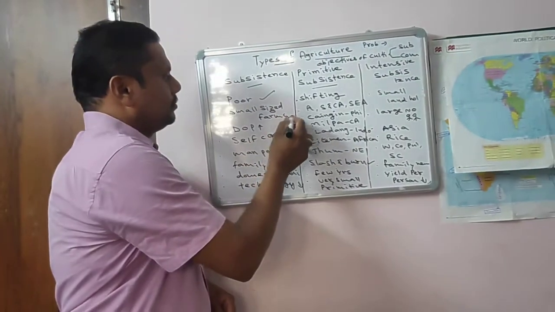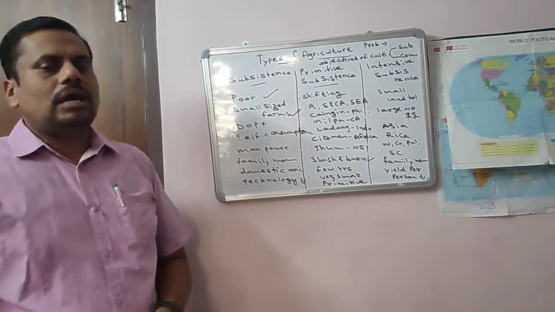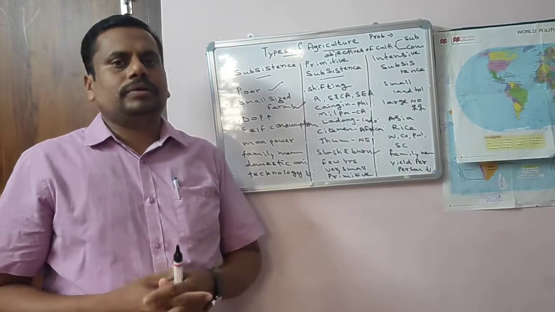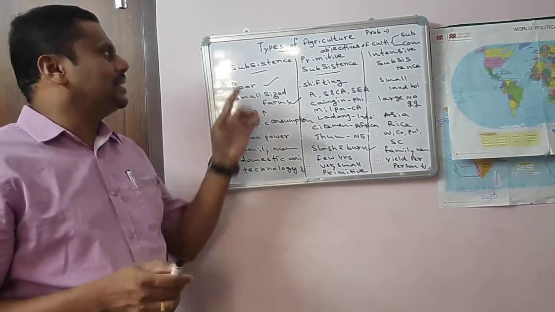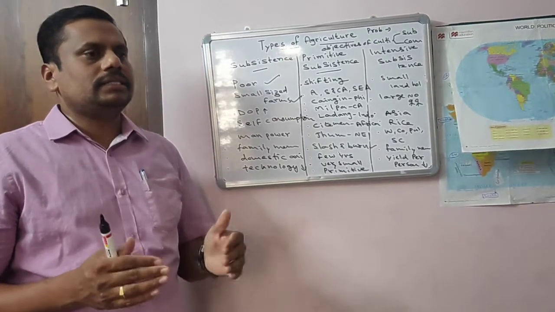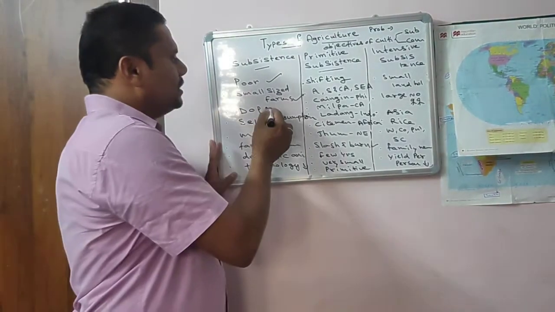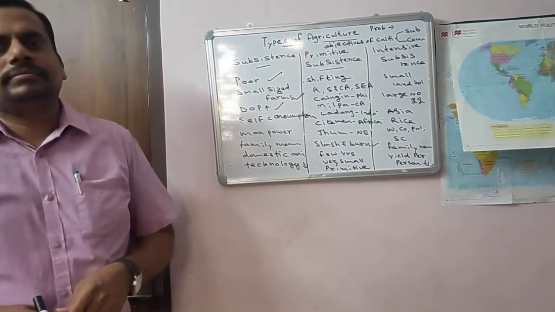And not only where the people are poor, it is generally practiced where the density of population is high.